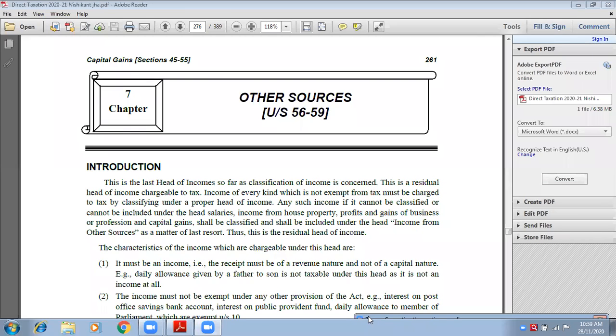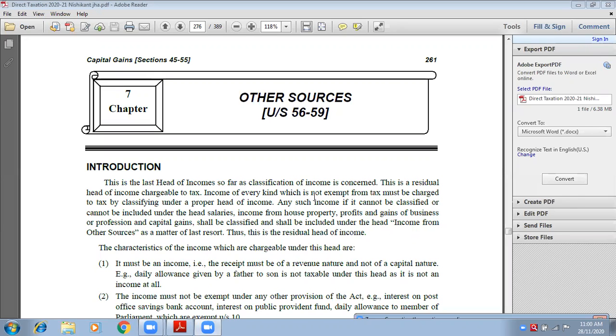Okay, so I was giving you just one example, the lottery. Winning the lottery is never income from salary, never income from house property. It is neither related to business nor to your capital gains. Therefore, it comes in the fifth heading, that is income from other sources.